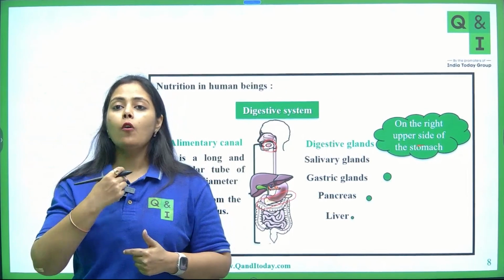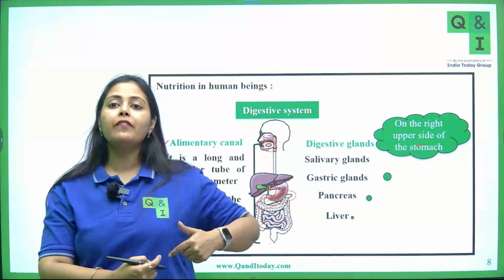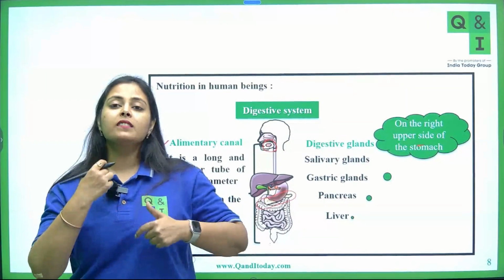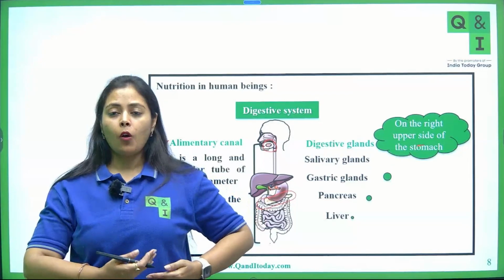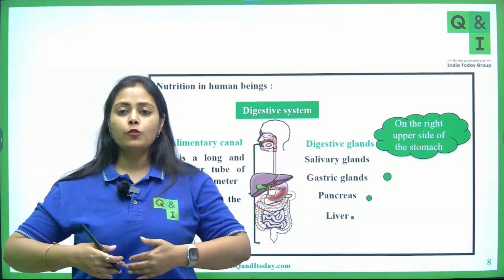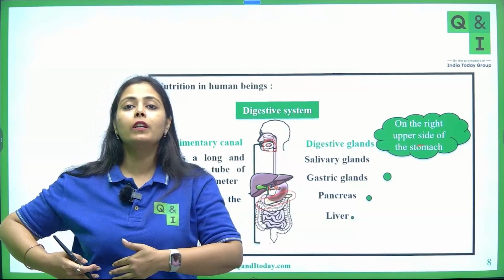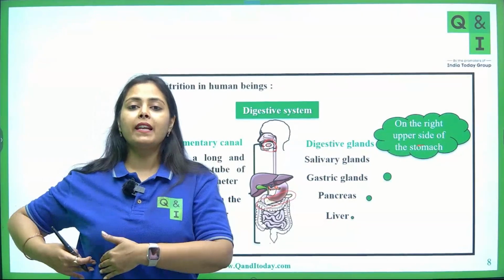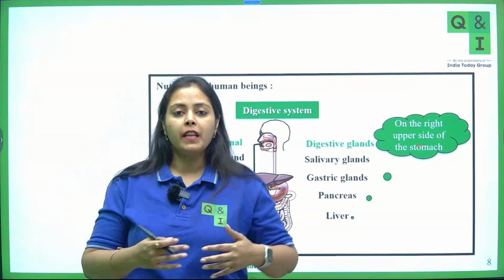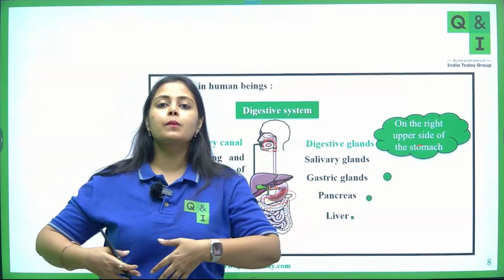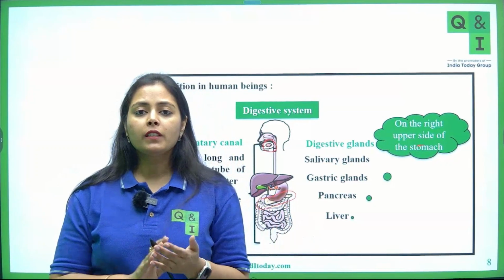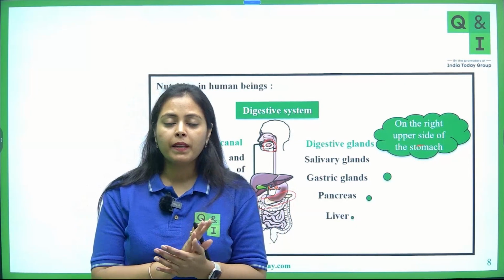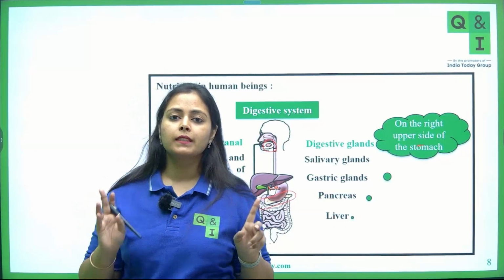As you go down, the stomach is situated on the left hand side of your body. On the upper right side, you have your liver present. This is the position of your stomach and this is the position of your liver. Got it, everyone? Have you understood the position of the liver and pancreas, liver and stomach?